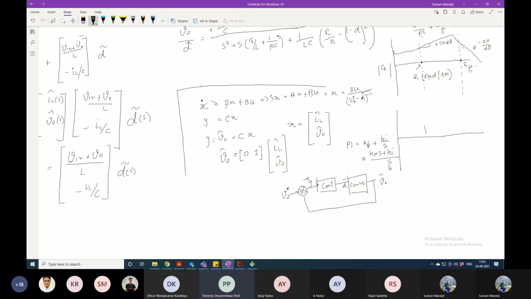What is the position of the pole? Origin. And what is the position of the zero?